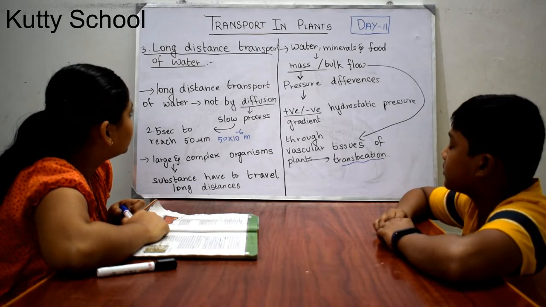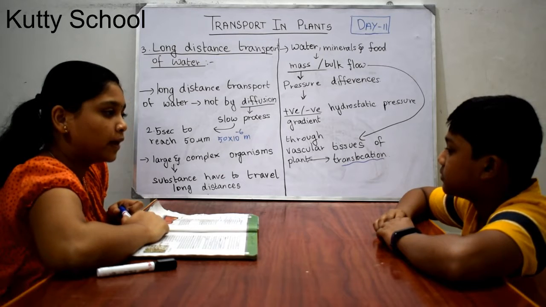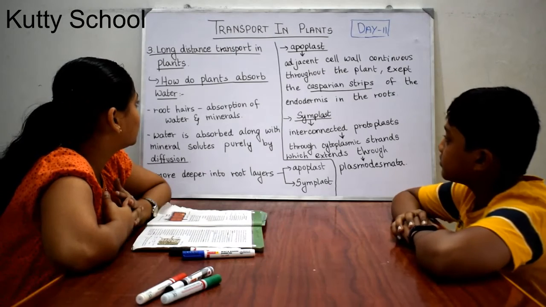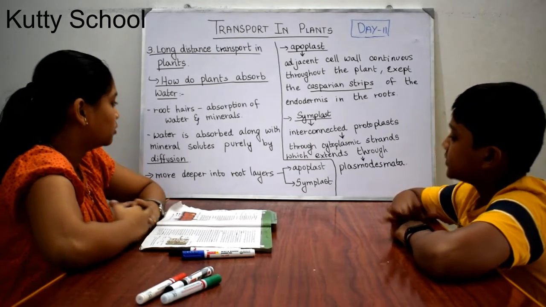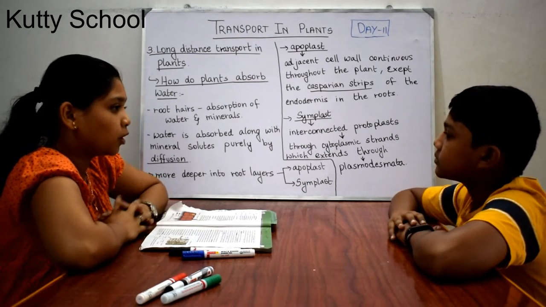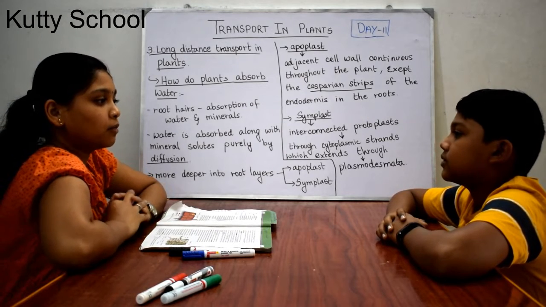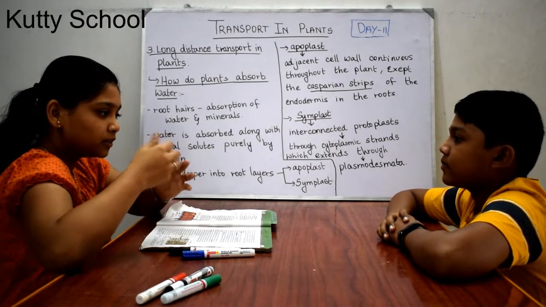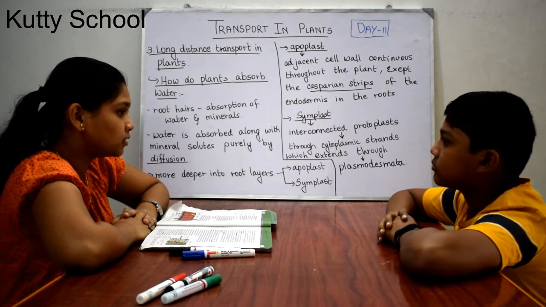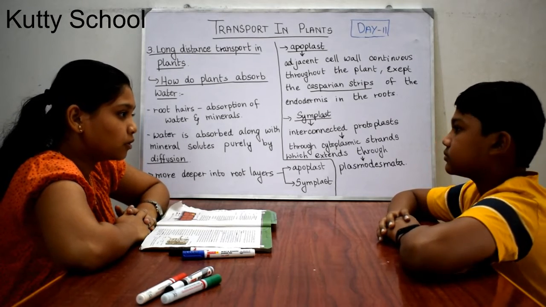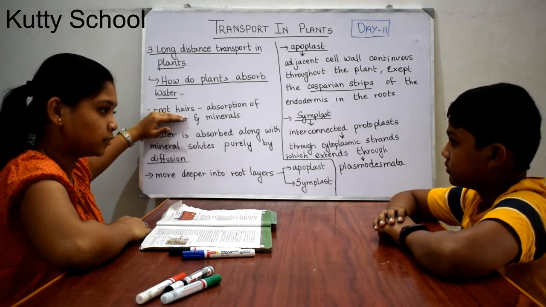We will discuss some more subtopics under long distance transport of water, starting with how do plants absorb water. It travels through bulk flow or mass flow, that we are clear. But how does it travel from the root hairs to the inside tissues of the root? Root hairs are the main part of the root which absorbs water and minerals. Absorption of water and minerals takes place only at root hairs.